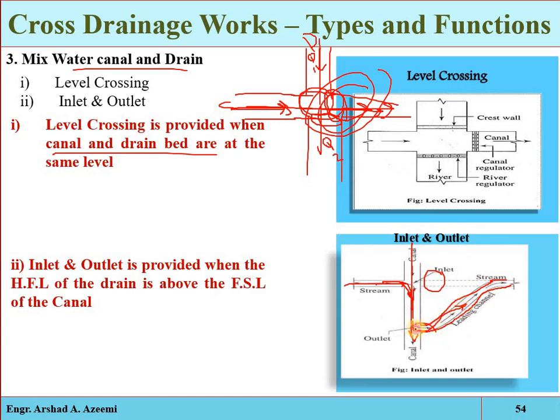But remember, here we will have some regulator structure, so that how much water is entering into the canal, that much water will be outing from the canal, so that the discharge of the canal may not be disturbed. Then it is called the inlet and outlet cross drainage work. Okay, so these are the three types of the cross drainage works.